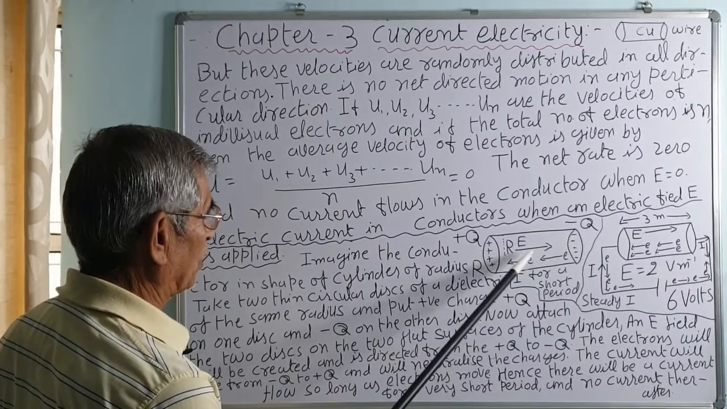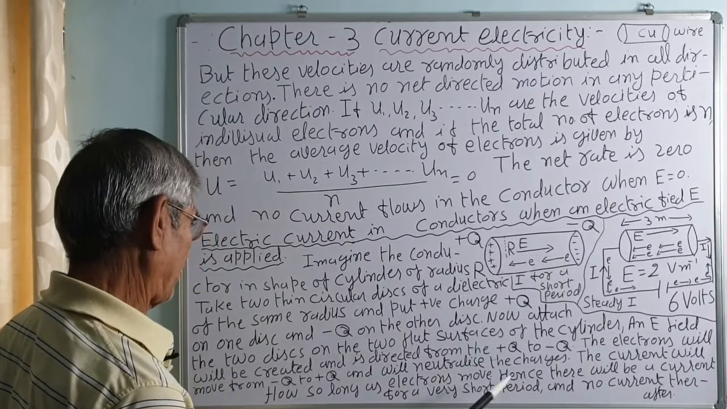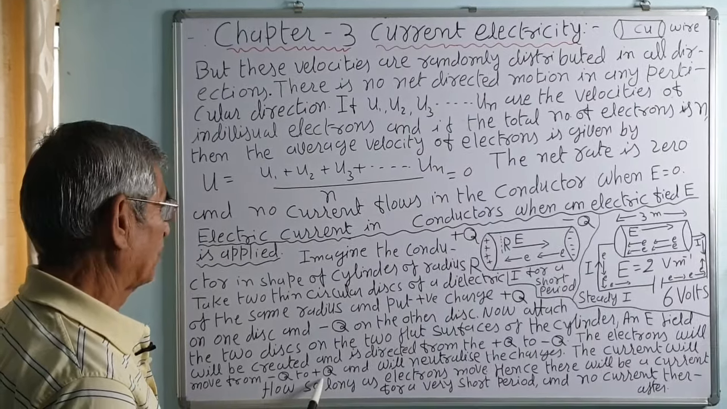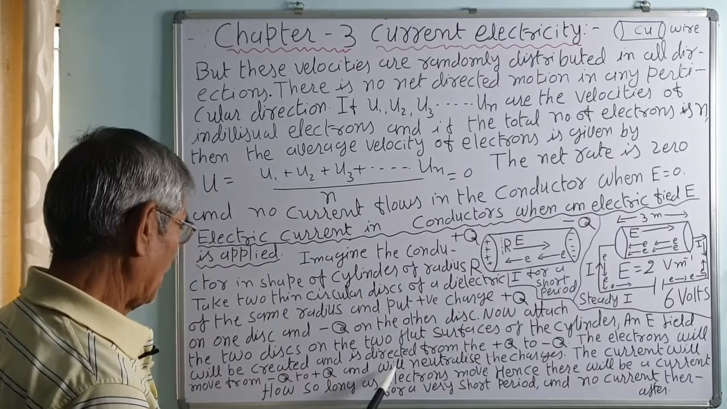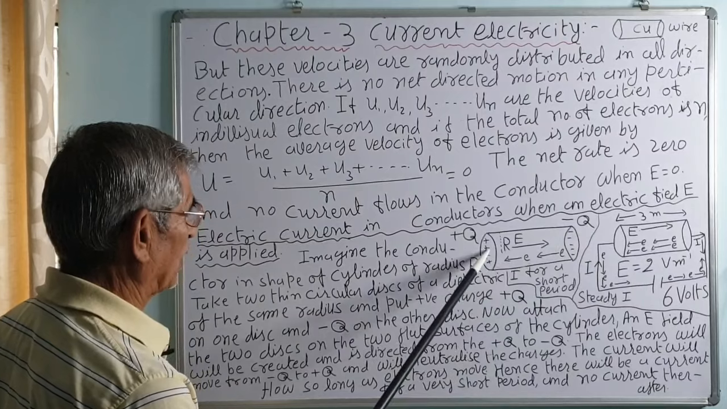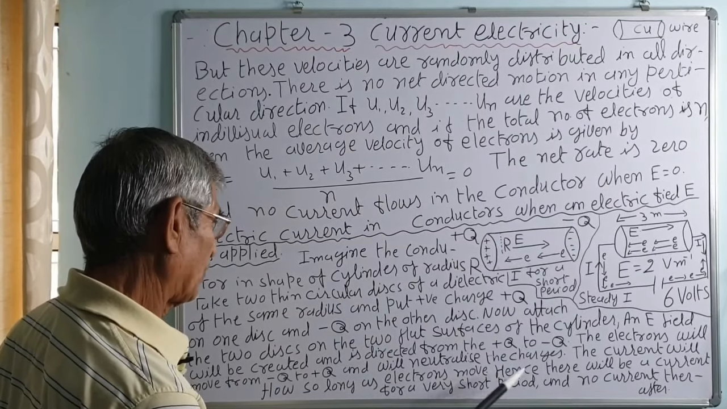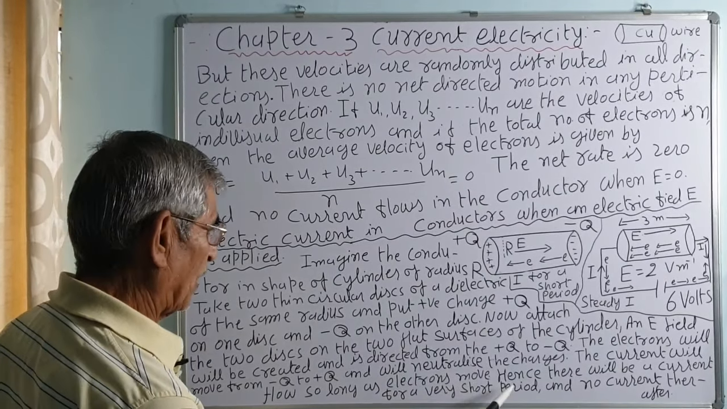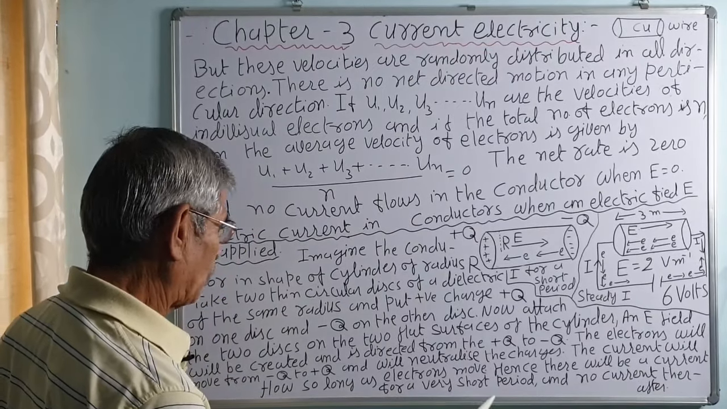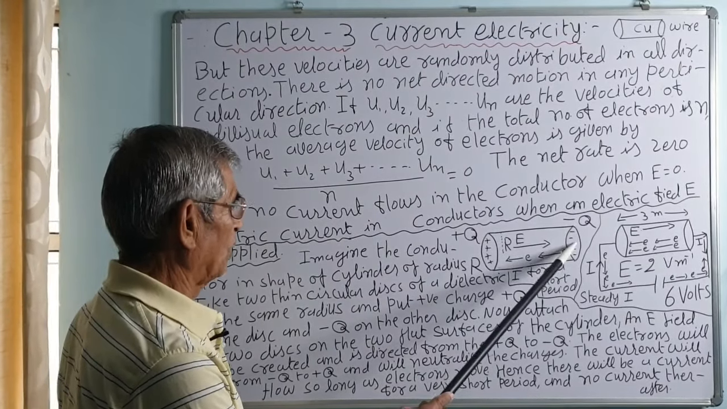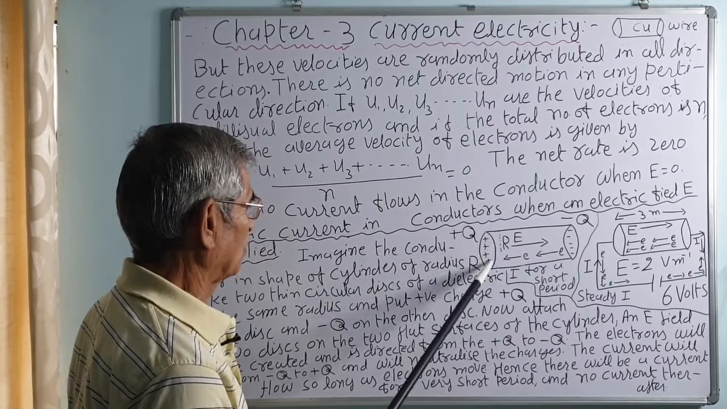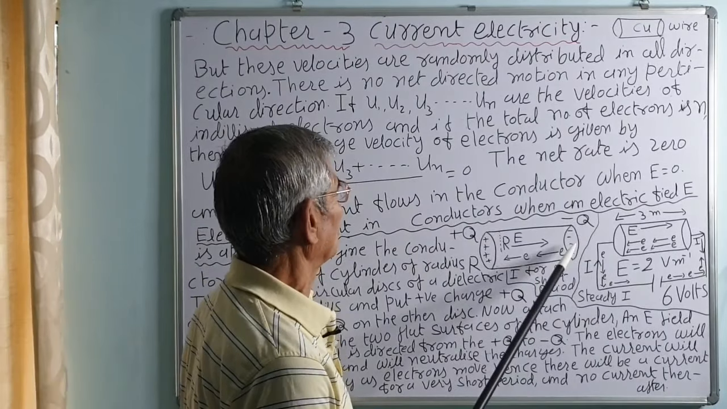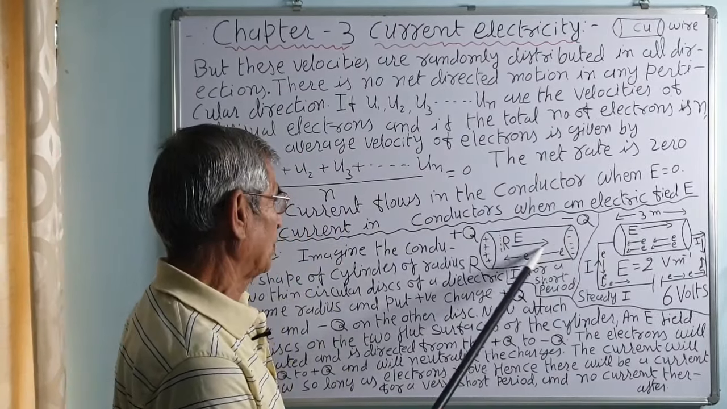So, it will attract the electrons. The electrons will move in the opposite direction as shown in the figure, from minus q to plus q, that is from right to left. The electric field is from left to right, and the electrons will neutralize the positive charge. The current will flow so long as the electrons move, hence there will be a current for a very short period. Once all electrons are finished and they neutralize the charge, no current will flow. So, current will flow so long as electrons flow, that is, for a short while.